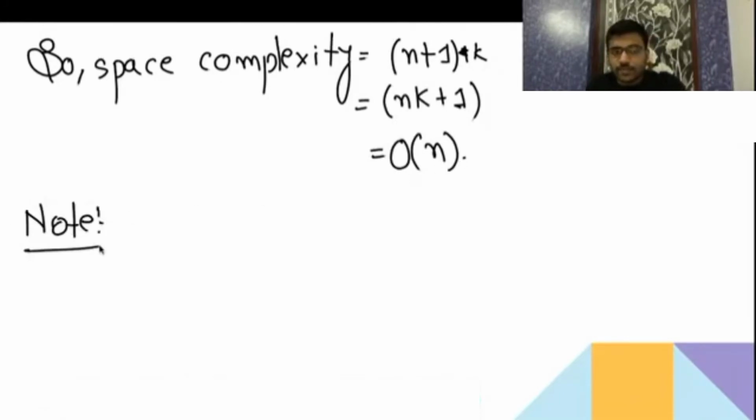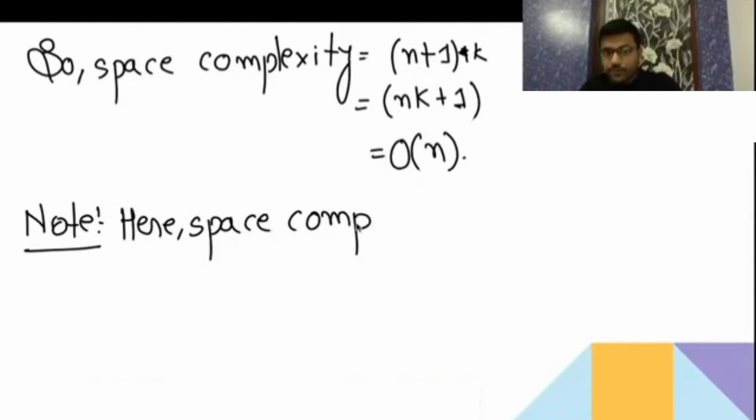So here space complexity is determined by the height of the recursion call tree. See, this is the first problem, that's why I am giving you all the details and even writing everything. For the next problems onwards, I will not write it.